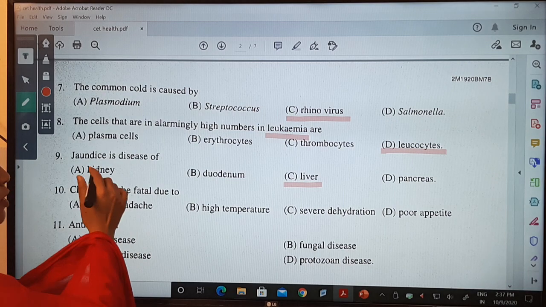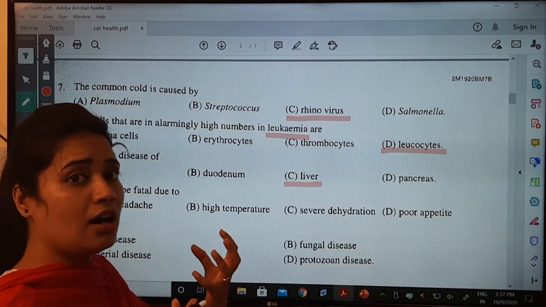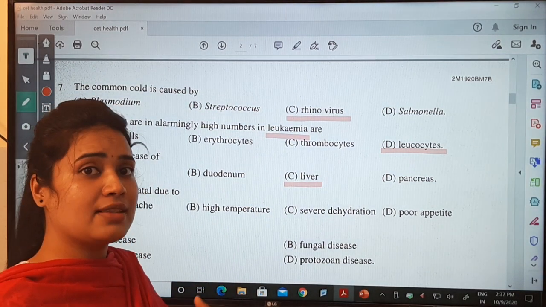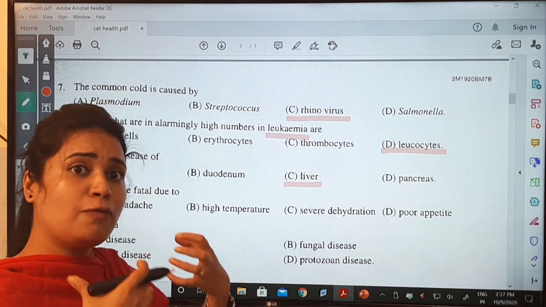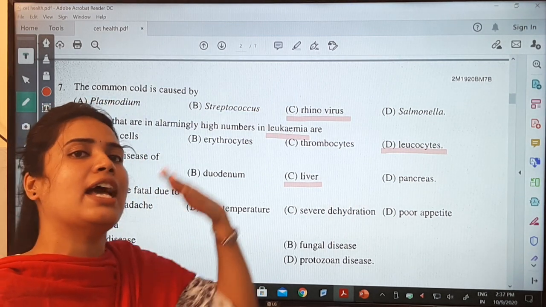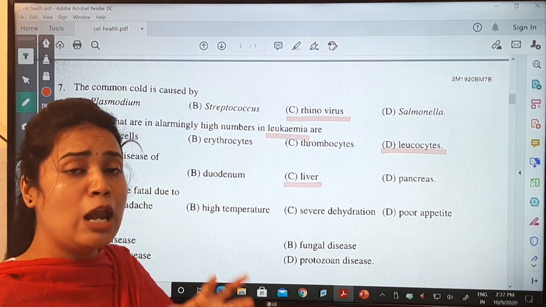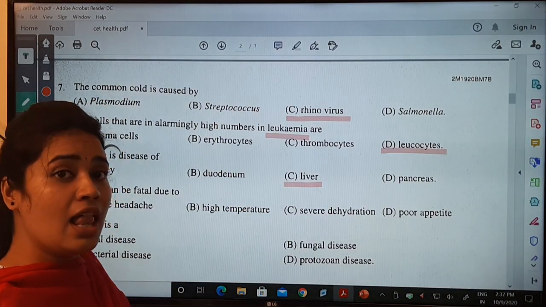In jaundice the person starts showing a yellow appearance because bilirubin starts to flow in the circulatory system. It is not eliminated out from the body, so the people start showing yellow color. These are the symptoms due to the infection caused in the liver.